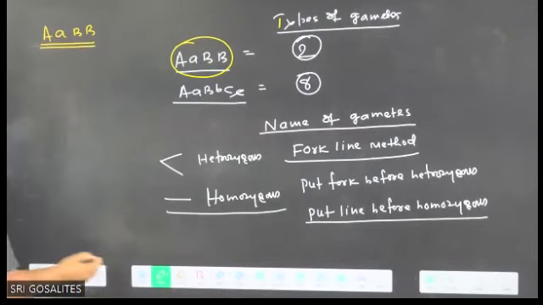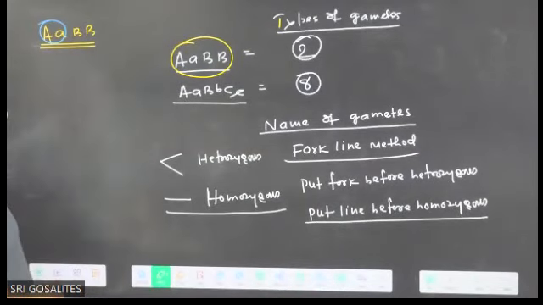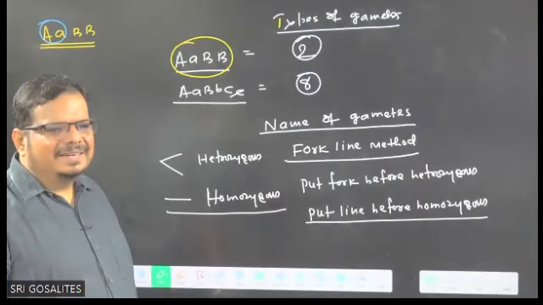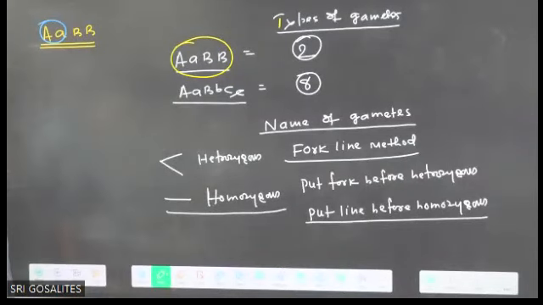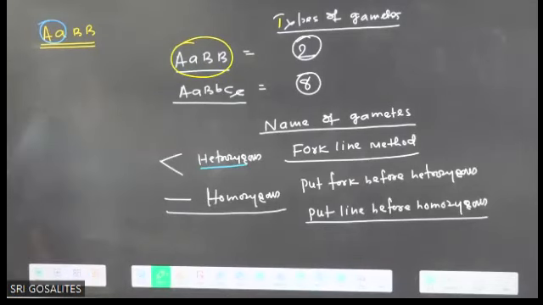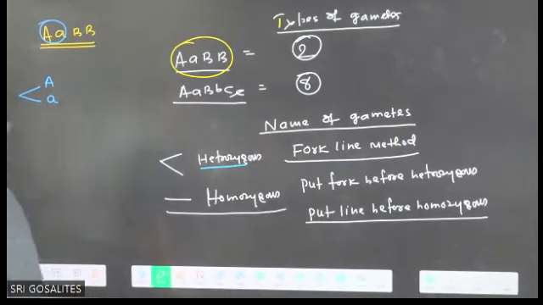So you tell me, dear children, is this heterozygous or homozygous? Heterozygous. What did I tell you? Put a fork before heterozygous. So I am putting a fork like this, and writing capital A, small a.